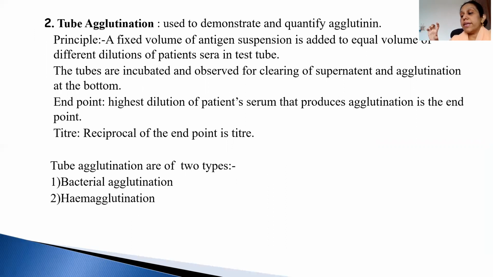So we dilute the sera in different test tubes with saline, add antigen, and observe the reaction up to the highest dilution. When we see a visible reaction, that will be the titer. That is the patient's titer. With that titer, we define whether it is positive or negative.